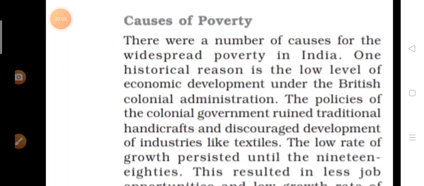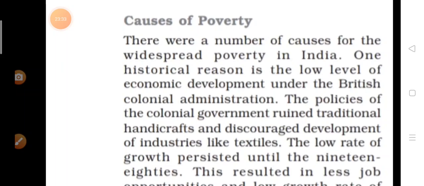First, you can write the first reason, low level of economic development under the British rule. And the second reason, you can write, fruits of green revolution were limited to some parts of India only. Here you can write about the green revolution and its effects, and the parts of India which did not get the advantage of that. You can write all these things.